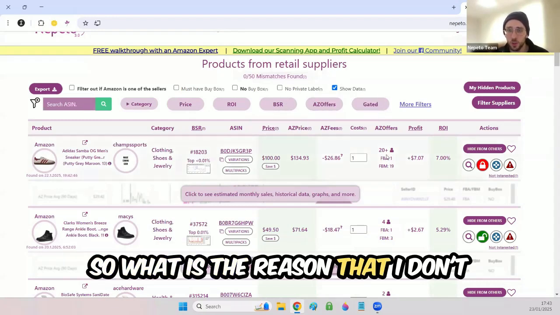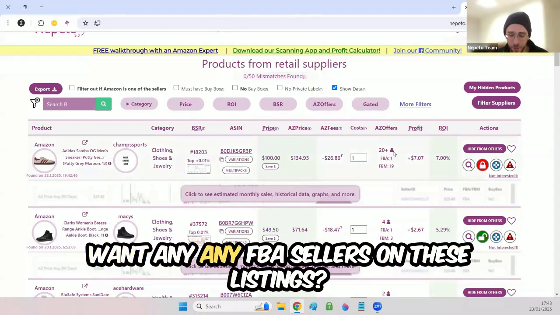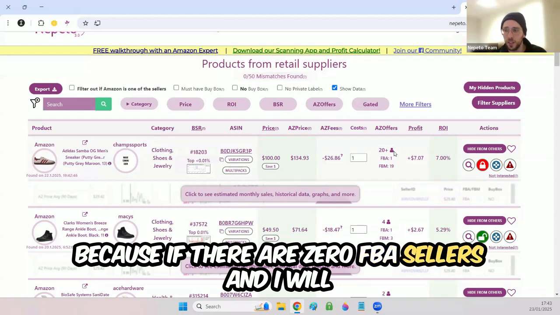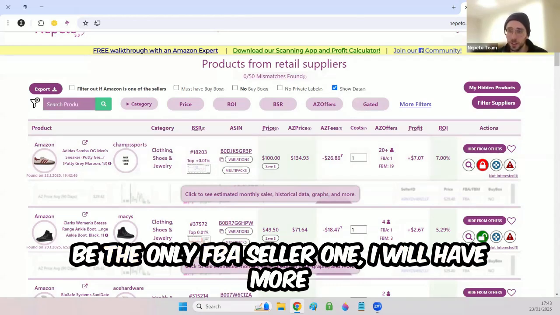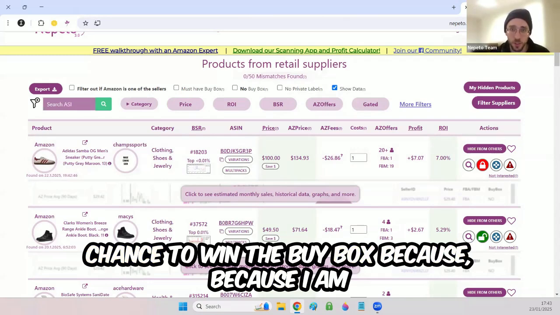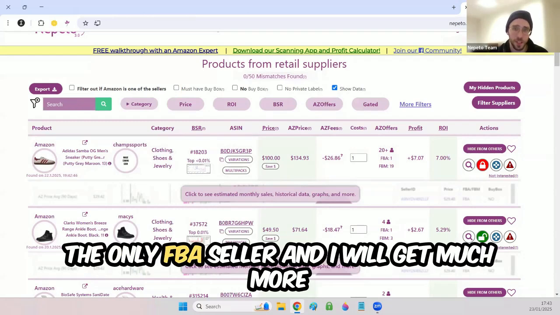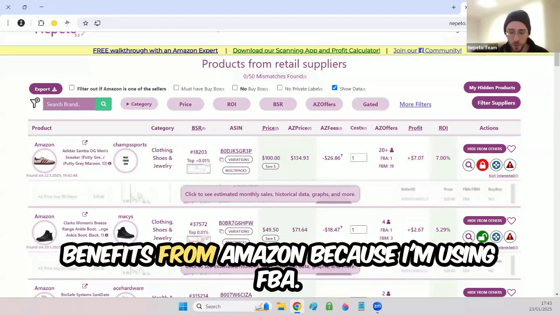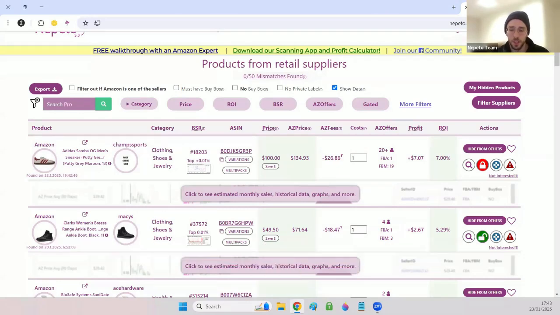What is the reason that I don't want any FBA sellers on these listings? Because if there are 0 FBA sellers and I will be the only FBA seller, I will have more chance to win the buy box, and I will get much more benefits from Amazon because I'm using FBA.